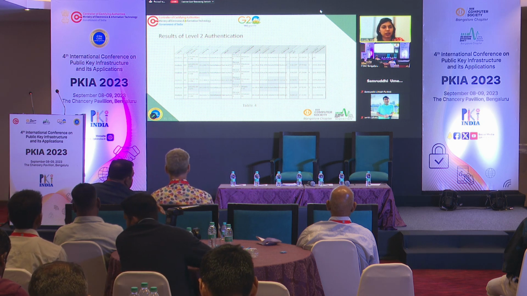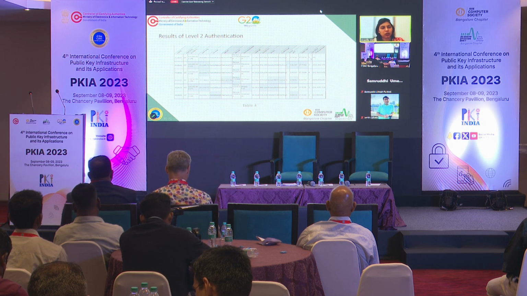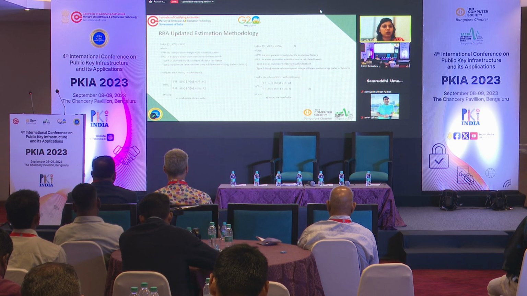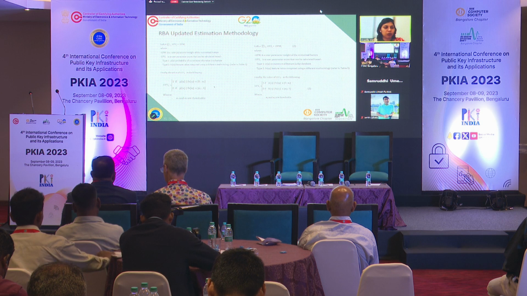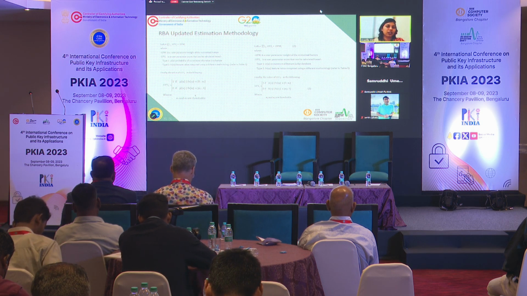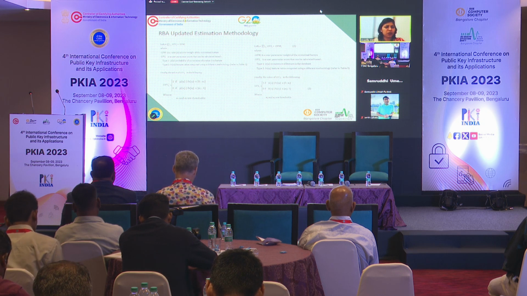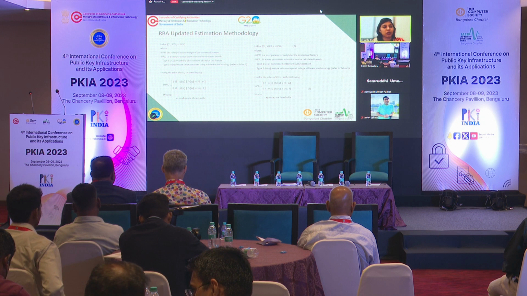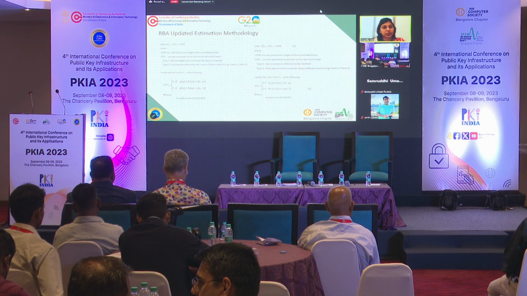As I mentioned earlier, level 1 authentication has only a certain set of features, which we have chosen based on the entropy, or certain features which are more important. And the other features go for level 2 authentication with the combination of level 1 features. Now, what methodology had we proposed? We came to know that there is a problem here. When we are using a probabilistic approach, there is a concern as the data set size grows. When a new feature comes in, it is difficult for that particular feature to reach a particular threshold value because of the data set size.